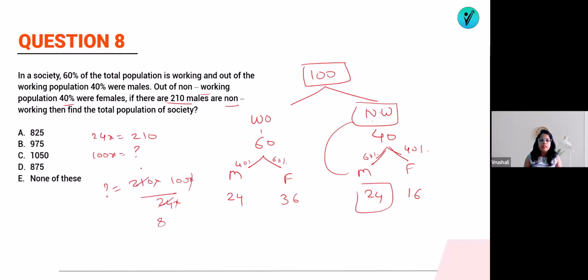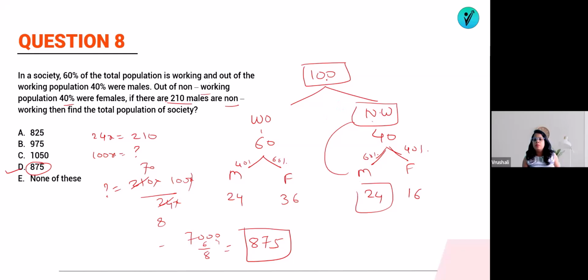3 8s are 24, 3 7s are 21. So it will be equal to what? 7000 divided by 8. 8 8s are 64. There will be 6. 8 7s are 56. There will be 5. 8 5s are 40. So your answer will be 875. Total population of the society was 875. That's it. Okay, easier. Now let's jump on the next question.